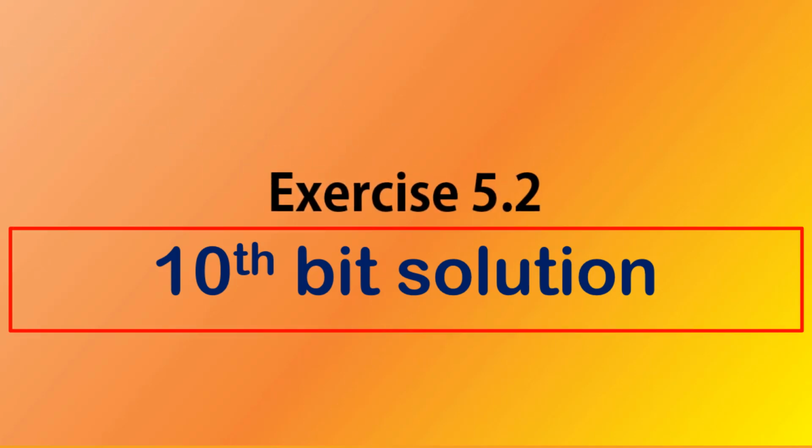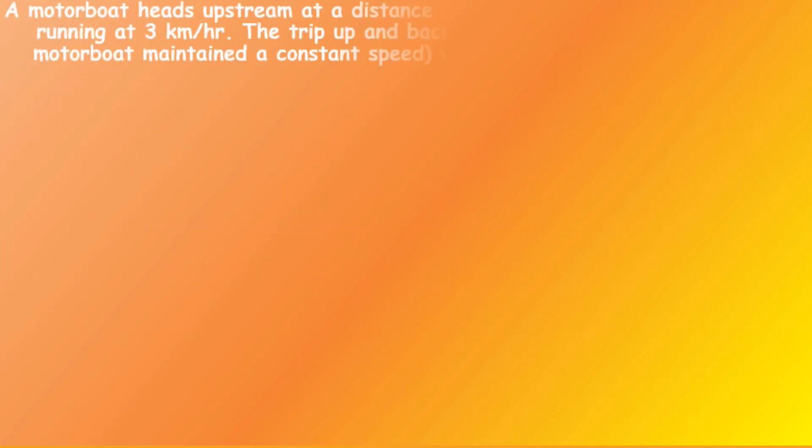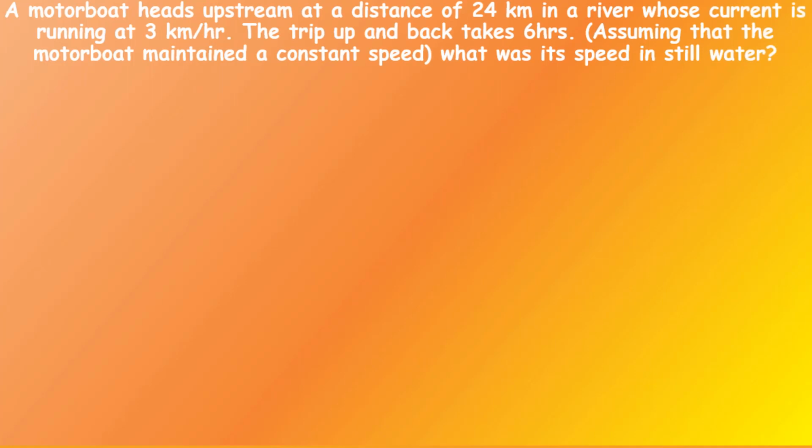So the 10th problem is given as: a motor boat heads upstream a distance of 24 km in a river whose current is running at 3 km per hour. The trip up and back takes 6 hours. Here, assuming that the motor boat maintained a constant speed, what was its speed in still water?